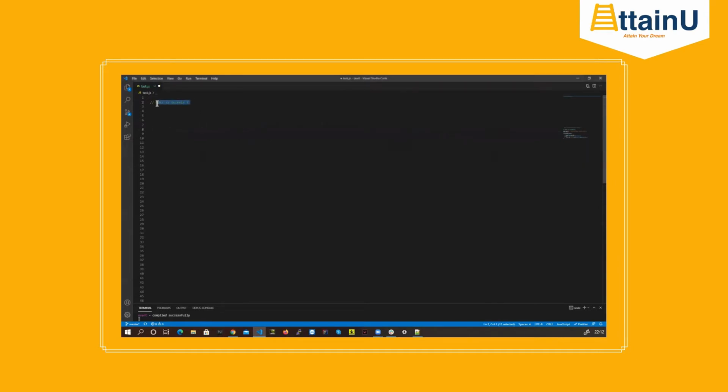So the first question is, what is sockets? Sockets are nothing but web sockets, okay? And they are different than the normal HTTP and HTTPS. So let's start with HTTP and HTTPS, okay?